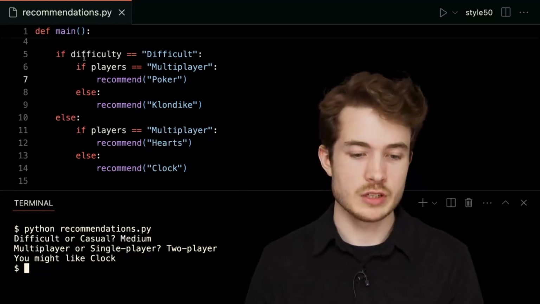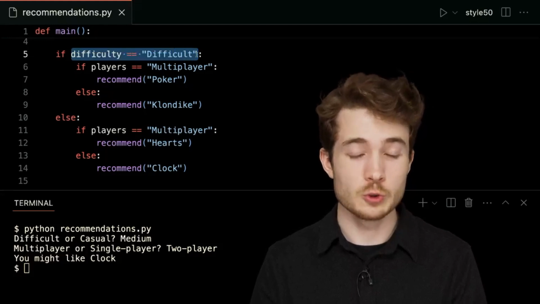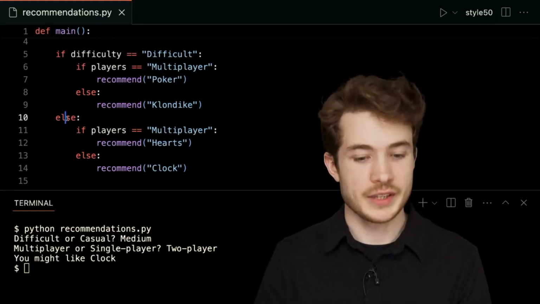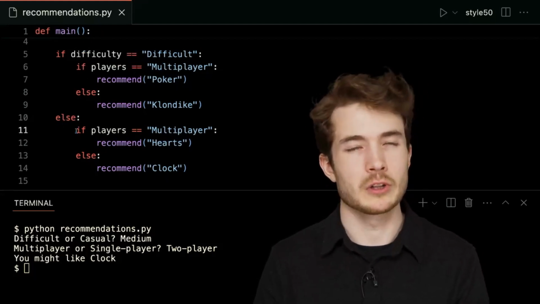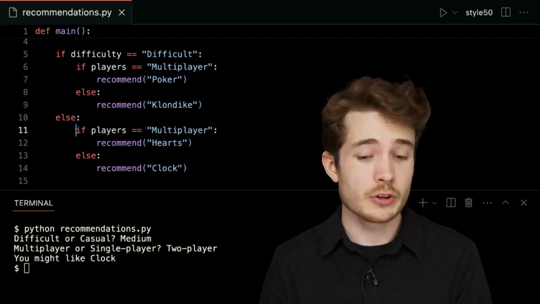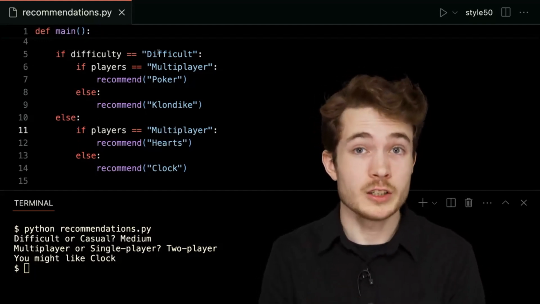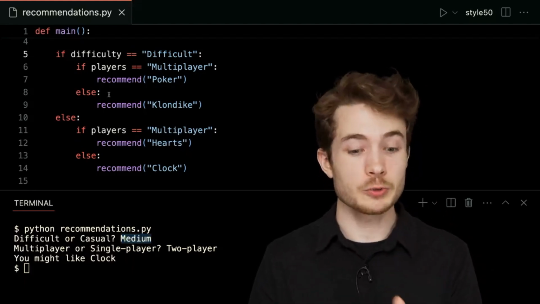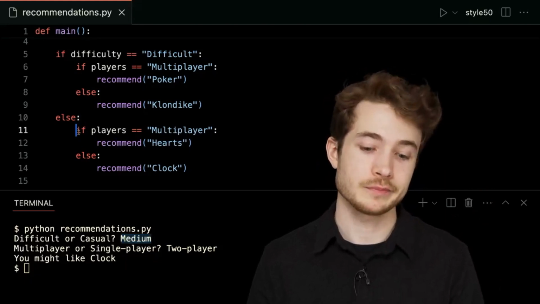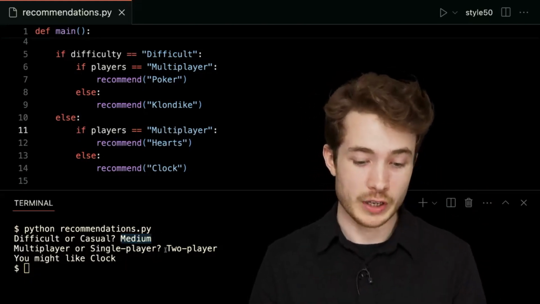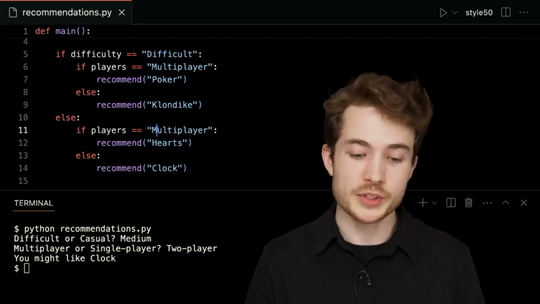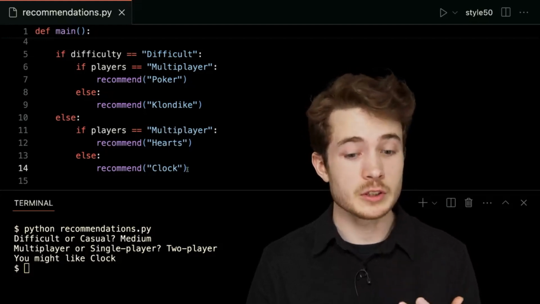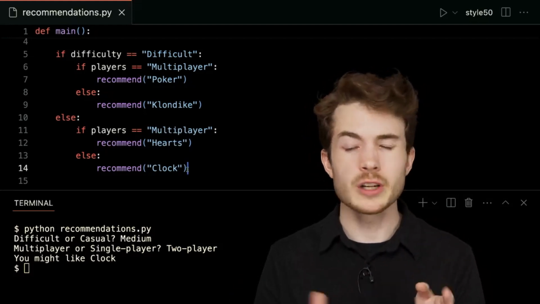We asked the question here, if difficulty is equal to capital D difficult, then we'll do this branch here. If that's not the case, though, we'll be in this branch down below. Now, there are many other options besides just capital D difficult a user could type in. In this case, I typed in medium, and because that was not equal to difficult, we end up in this branch down here. And similarly, I typed in 2-player, which is definitely not multiplayer, so we ended up at this particular branch here.